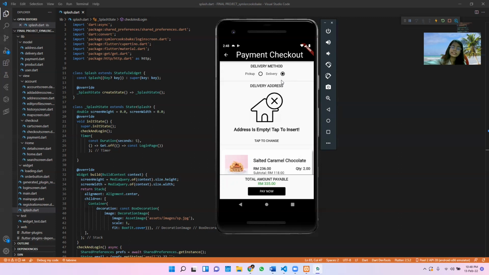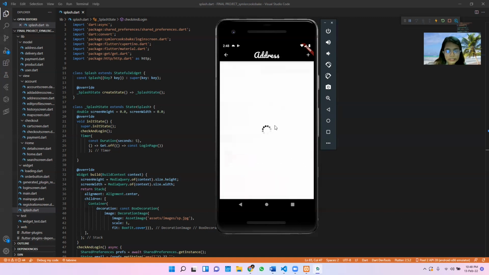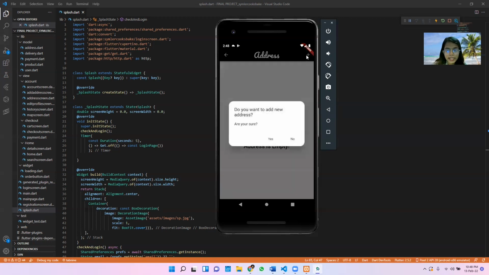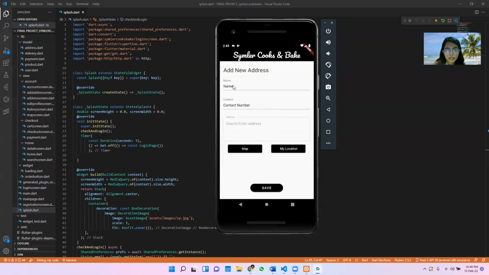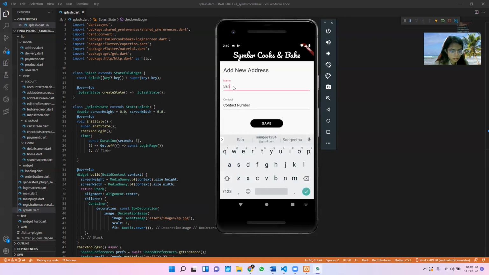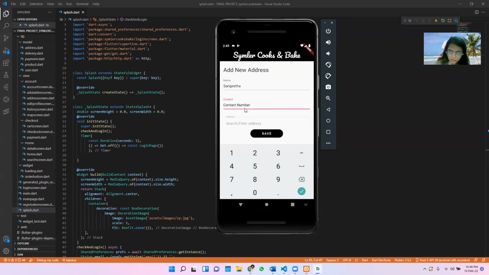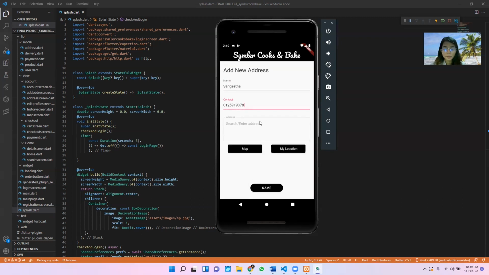So once we click the delivery, the address is empty because we haven't updated the address yet, remember? Okay, tap to change. This is the add button. Two five nine one nine 378. Okay. Here we have 2 options.